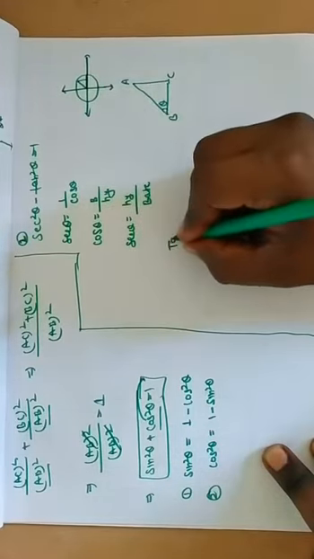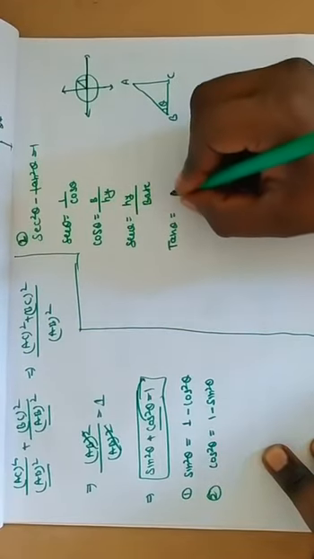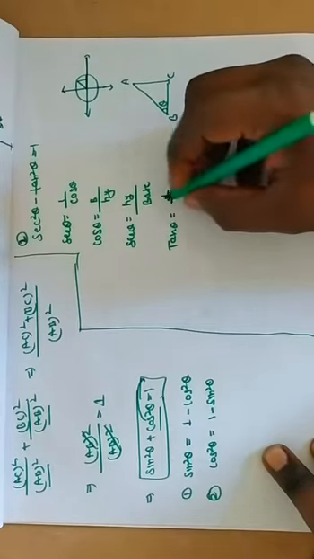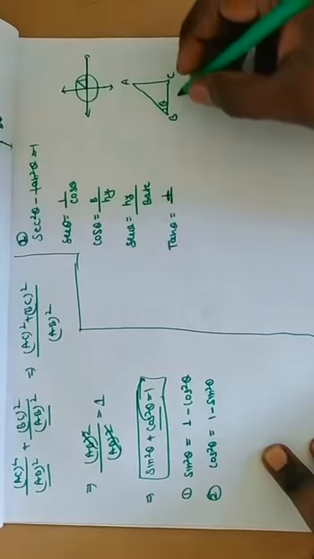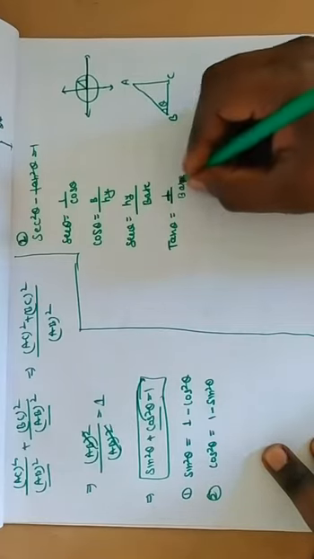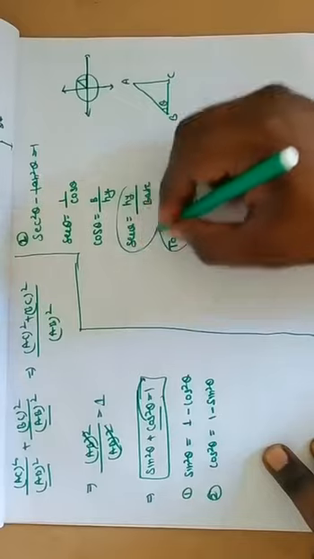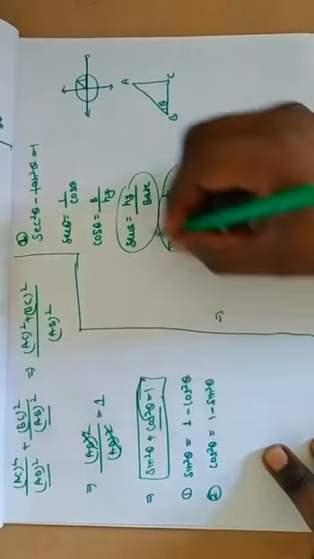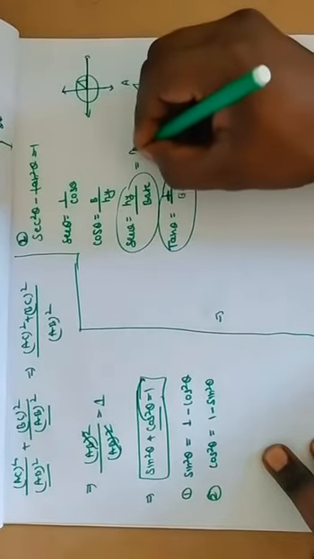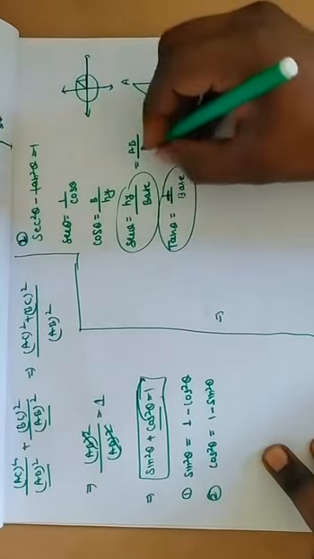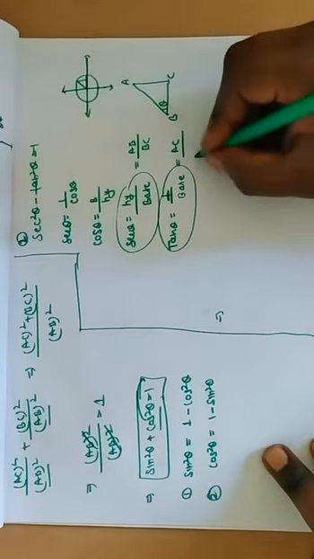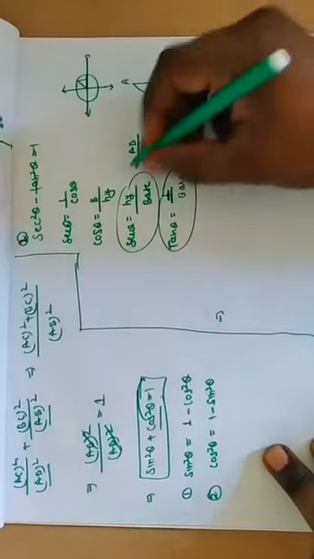Also tan theta is equal to perpendicular upon base. Put the values of tan theta and sec theta in this equation. Hypotenuse is AB, base is BC, and perpendicular is AC. Put these values in this equation.